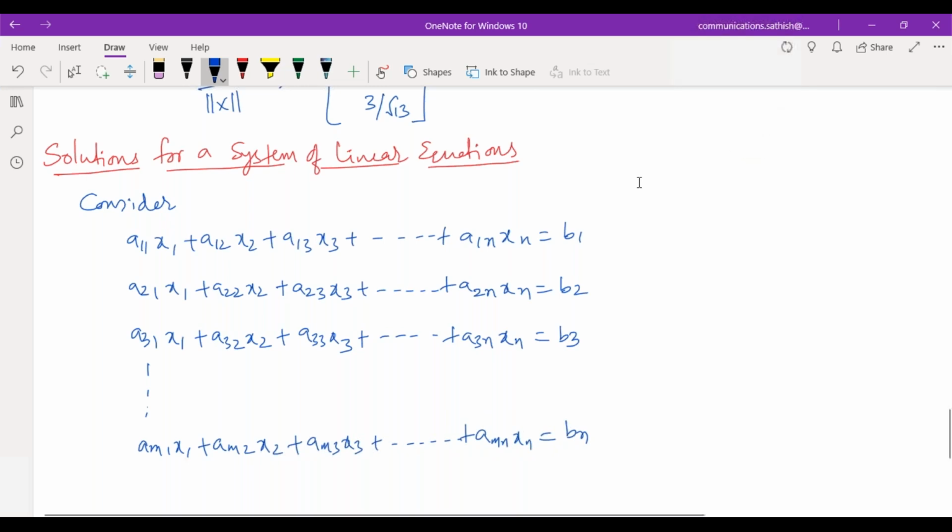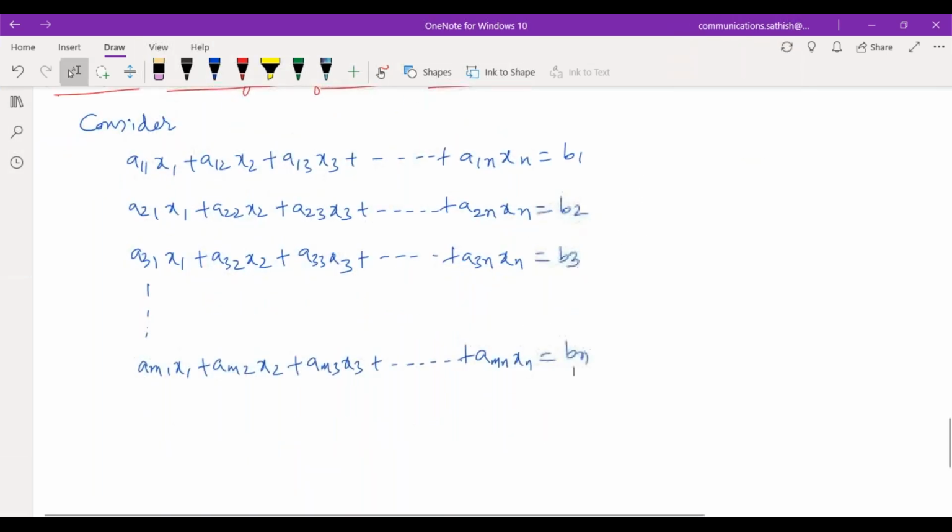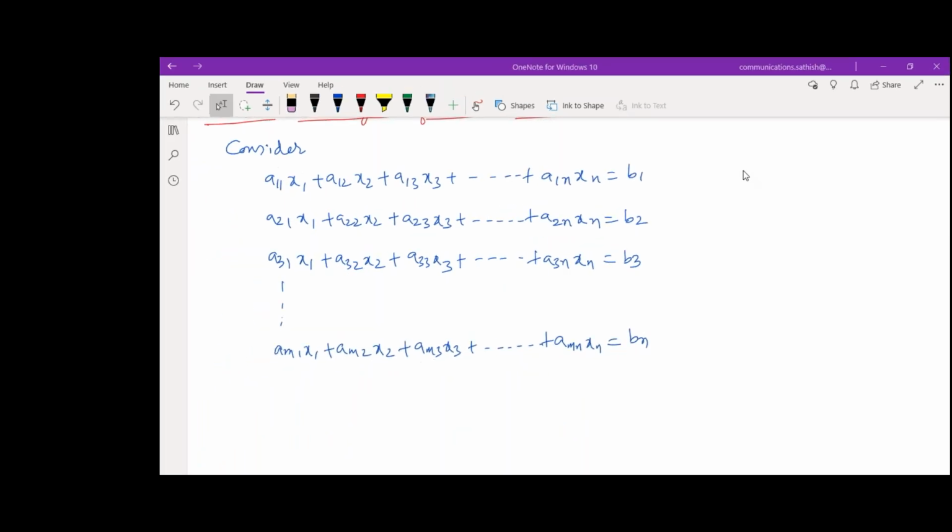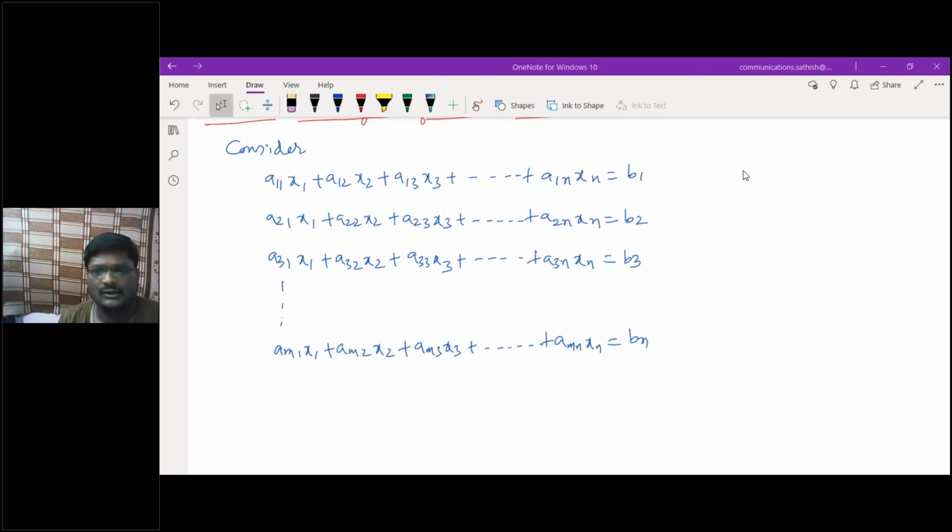I told you that in the initial class itself, it takes some time. It is a big deal to write all the equations. So to avoid that, I'll go with the compact form. What is your compact form here? This I can represent in the form of Ax is equal to b. Shall I write this, Ax is equal to b? Yes sir. I'm considering this as equation 1, right?